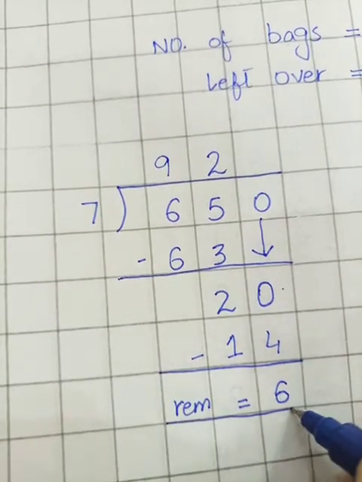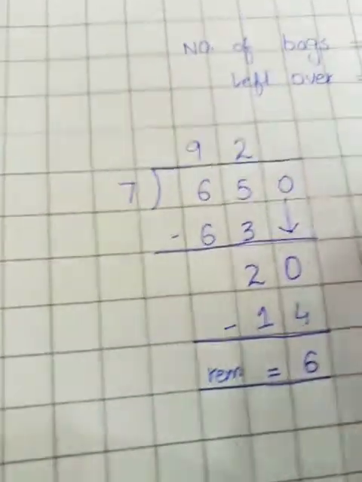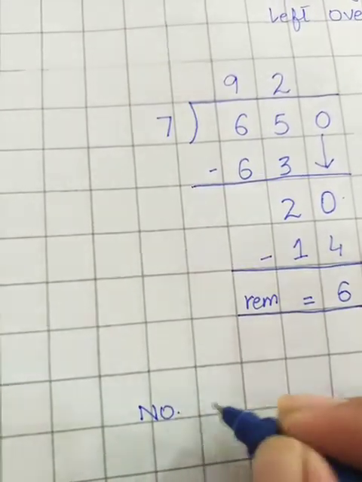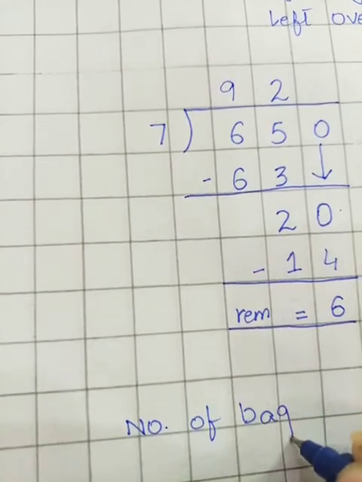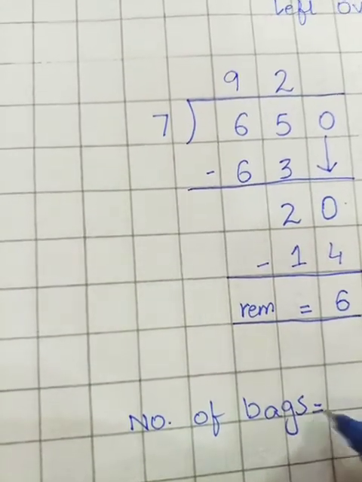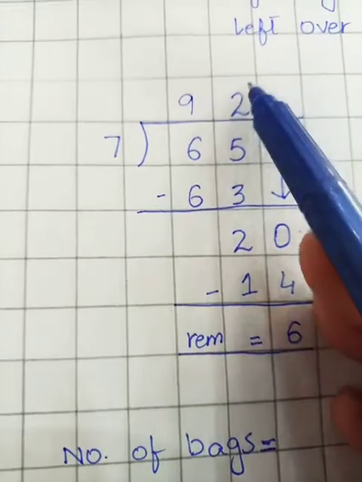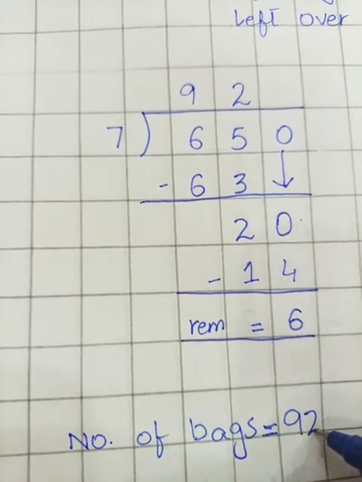Next is the answer. So students, here I am writing the answer, the number of bags and the leftover. Here I am writing these statements as they are and their answers in front of these statements. Number of bags are, how many bags have we found? 92. So students, number of bags are 92.